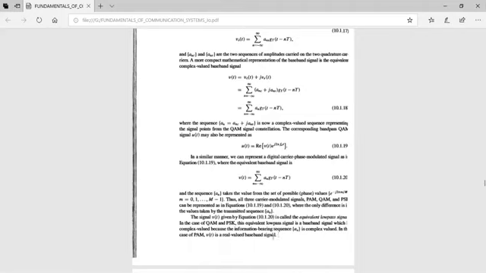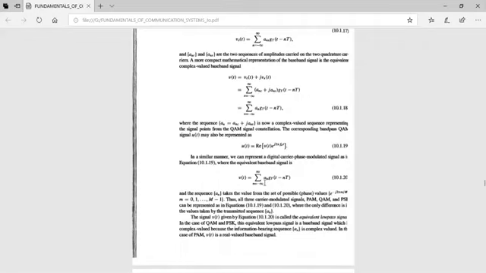Similarly, we can represent a digital carrier phase modulated signal, where the sequence An takes values from the set of possible phases. So using this baseband signal, you can perform amplitude modulation, quadrature amplitude modulation and phase modulation also.